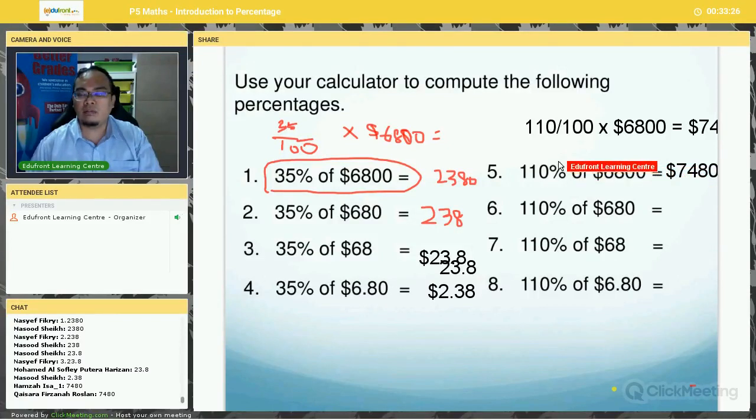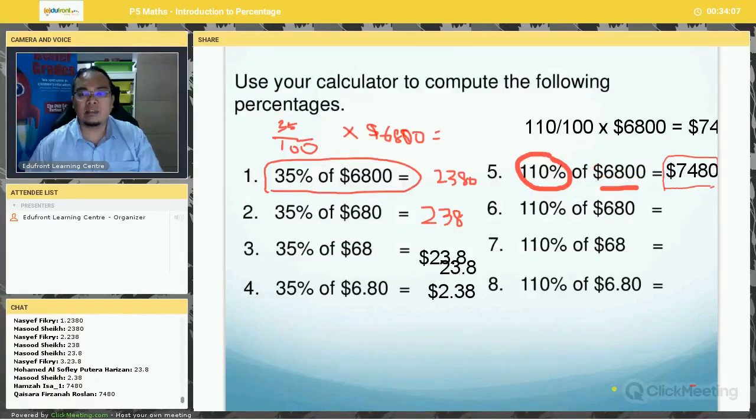So I want you to take a look very carefully. If you take a look here, 100% of 6,800. You notice here that the answer must be more than 6,800. Now, do you know why? Do you know the reason why your answer is more than 6,800? Anyone knows? Okay, this is very important when you are answering questions on percentage, whether your answers make sense or not.